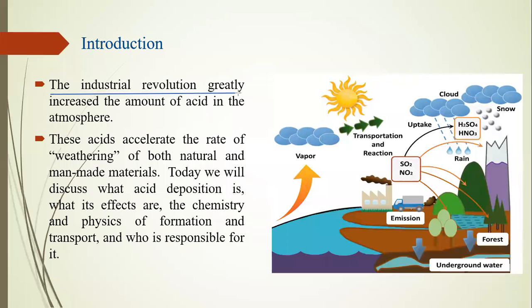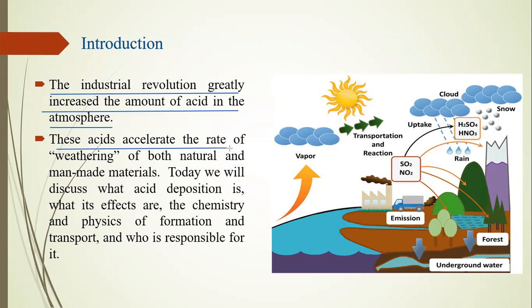The industrial revolution greatly increased the amount of acid in our atmosphere. During this process, a large amount of SO and NO gases is released into the atmosphere. Many companies are using fossil fuel, and most vehicles use liquid fossil fuel, and the emissions released are harmful gases.